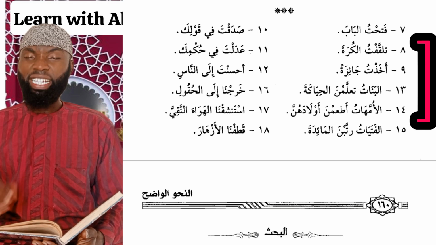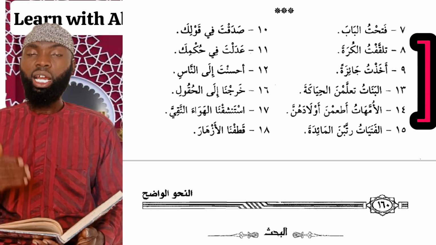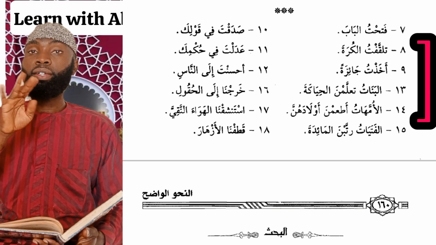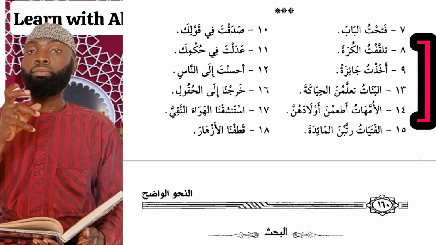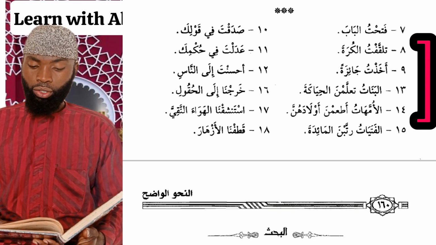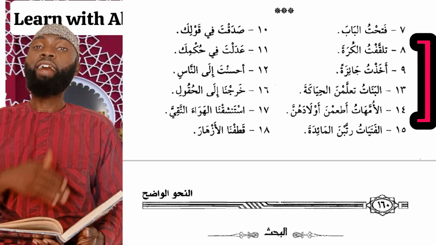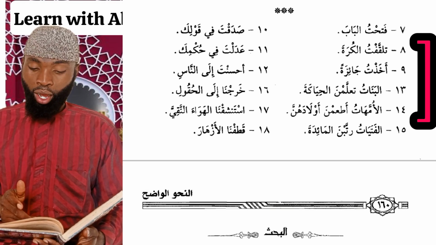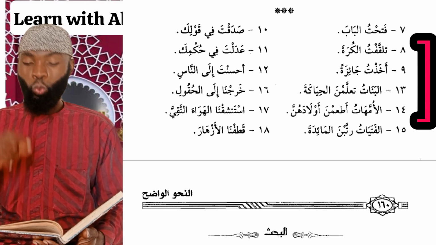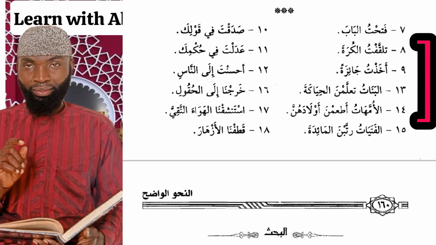Number 17, we have istanshaqna al-hawa an-nakiya, we breathed a very clear air. Number 18, we have qatafna al-azhara, we gathered the plants. So all of these sentences have past tense verbs which are built upon sukun.